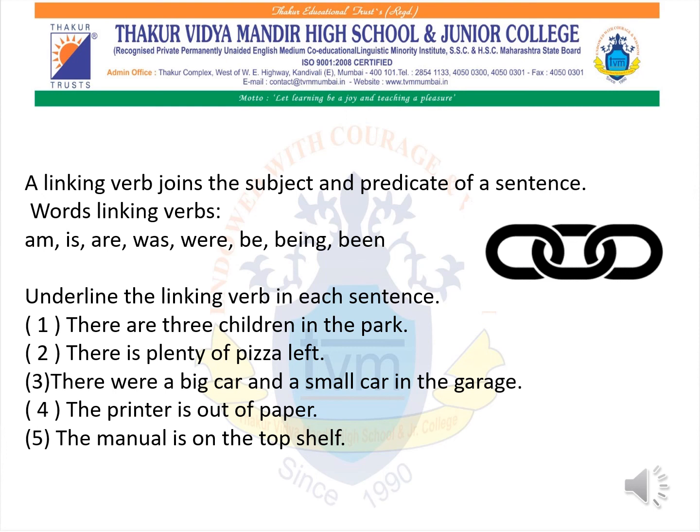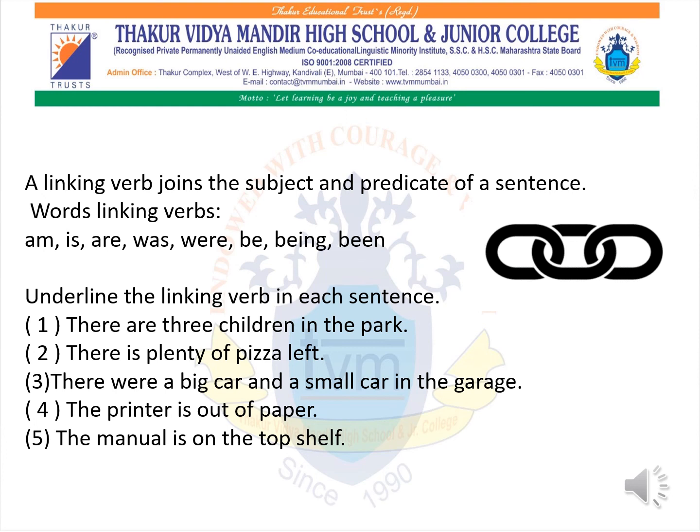Now you will have to underline the linking verb in each of the sentences. Remember, there will always be a subject in a particular sentence. After that, the remaining part of the sentence is the predicate. The subject will be at the start, the rest will be the predicate, and the verb which joins the subject and the predicate of a sentence is known as a linking verb.